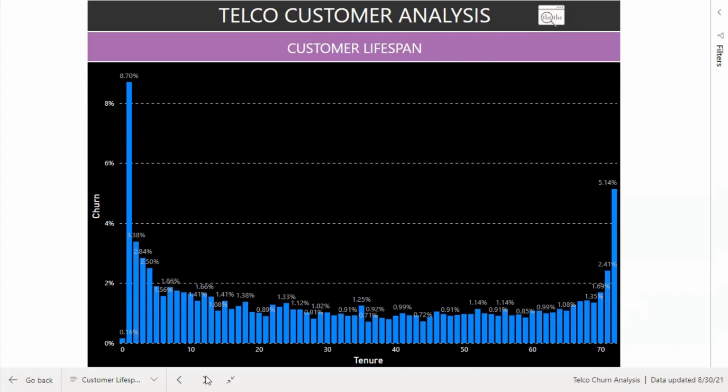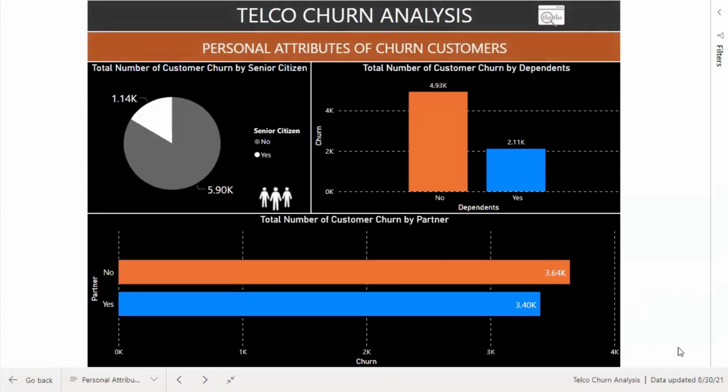Next is the personal attributes. The personal attributes available in the dataset are senior citizen, partner, and dependents. Senior citizens are 5 times less likely to churn. Customers without dependents are 2 times more likely to churn. Partners who said no are more likely to leave than those who said yes.